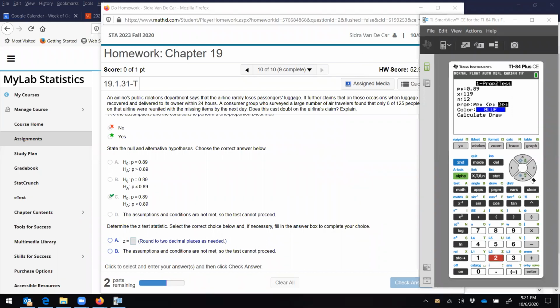All right, so now because I misread it, it makes a lot more sense, right? So trying to get my thing to draw here. Got a normal curve centered at the 0.89. Our result should be the 6 out of 125, which is the 0.048 or something like that. And we're shading this way for the p-value. So yeah, it's going to be really unusual. So let's go back over to our calculator and go up. This should be the 6 out of 125.